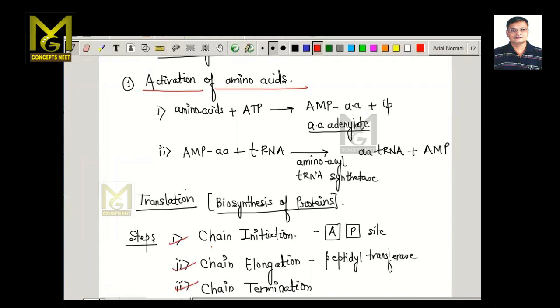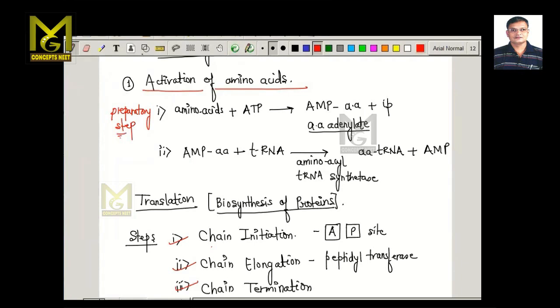So this step, we call it activation of amino acid. Now this is a precursor step. That means before the actual translation takes place, some preparation reaction has to occur. So this is called a preparatory step or preparatory phase.